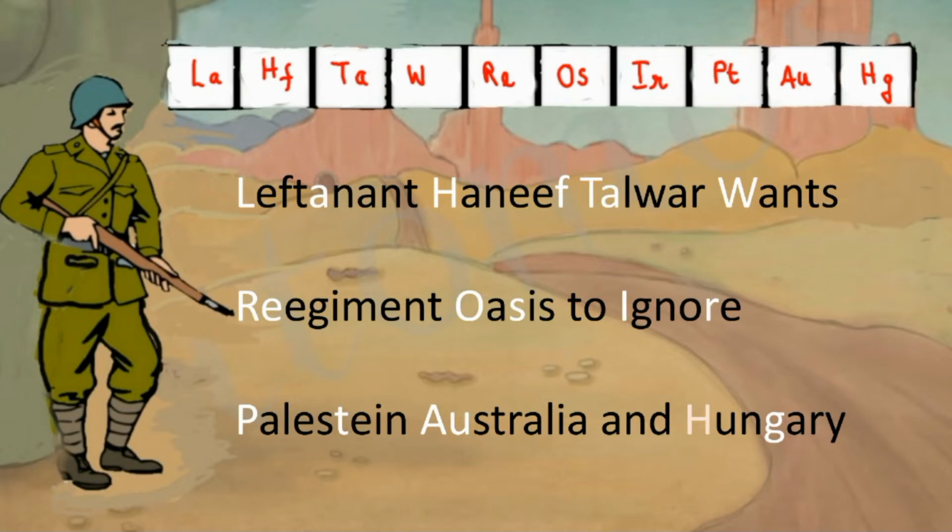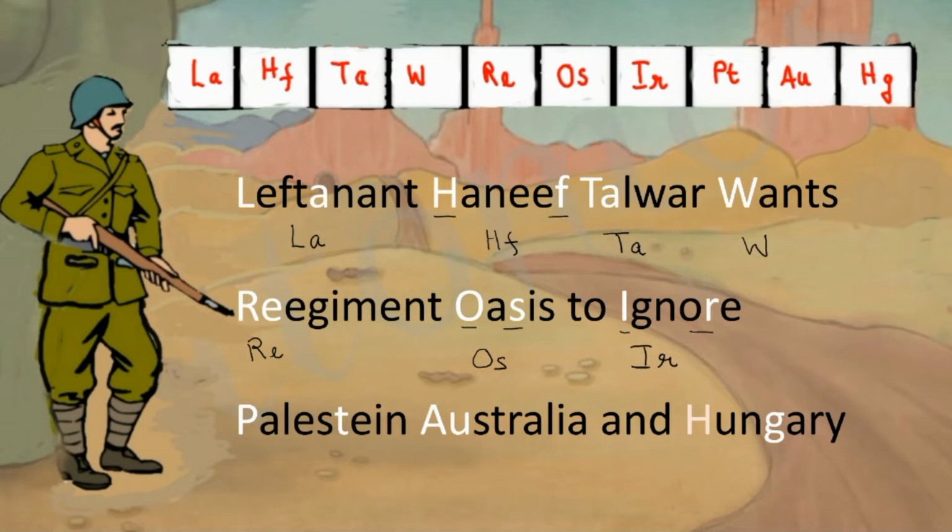Now, using this, how can we recollect these elements? Lieutenant. You can find another spelling for lieutenant also. But in order to memorize Lanthanum, this is convenient for us. So lieutenant, you will have to remember Lanthanum. Hanif, that is Hafnium. Talwar, that is Tantalum, Ta. Wants, tungsten, W. Regiment, Re, that is rhenium. Oasis, that is osmium. That is the name of the regiment. Osmium. To ignore. Ignore is Ir.